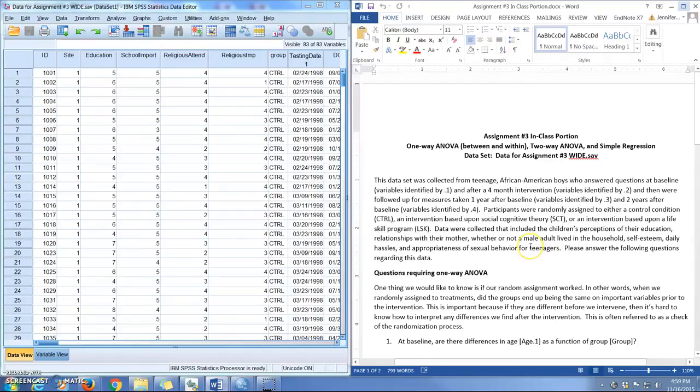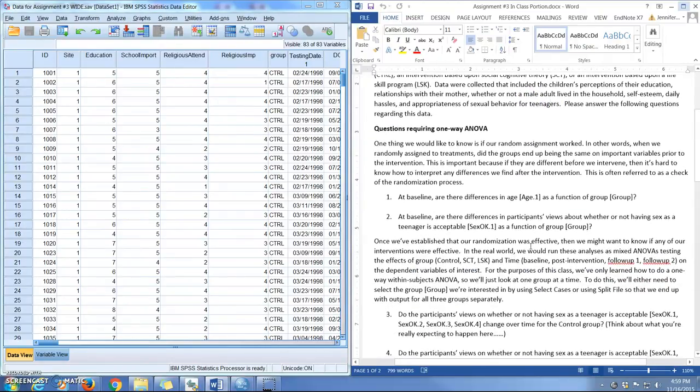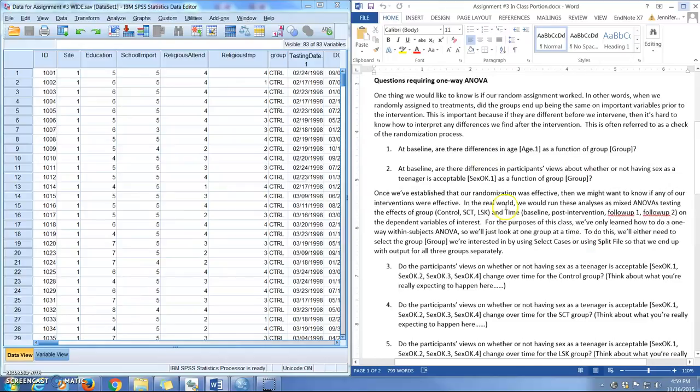What we're going to do is answer some questions regarding the data. I tried to provide a little bit of background so that you'd understand why we're asking these questions. If you read this paragraph, basically I'm arguing that one thing we often want to know is, if we randomly assign people to groups, that's great, but random assignment doesn't always work perfectly. So if there are things that need to be equal between the groups, we may want to check and make sure that they are equal. Say we wanted to find if there were differences in age, that's the dependent variable, as a function of group, and at baseline is just telling us which age variable to use.